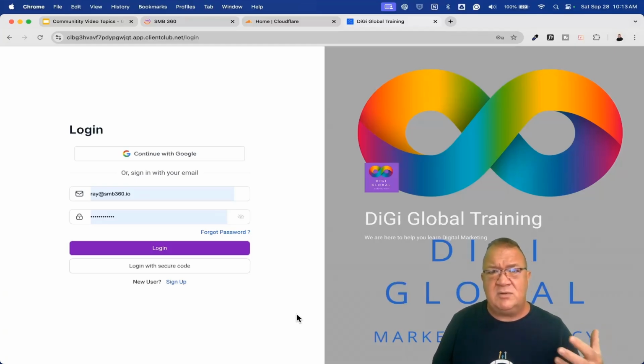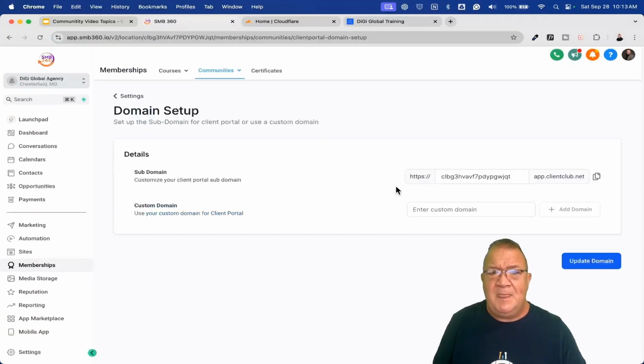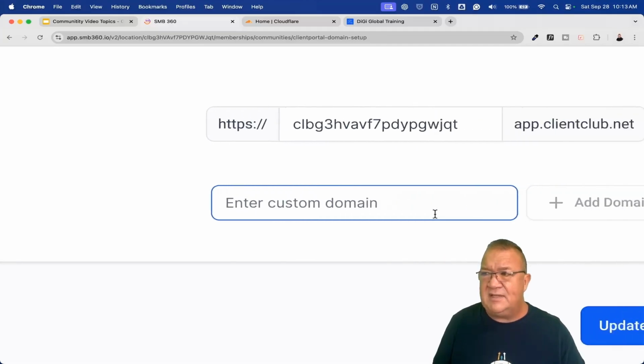So right now we're going to go step by step through this particular process, but this URL does work, but it's ugly. It's using clientclub.net, and you really want to change this to a URL that you control, and it's just nice and neat. So right now what I want to do is hop back over here, and right above me here, fill in this custom domain.